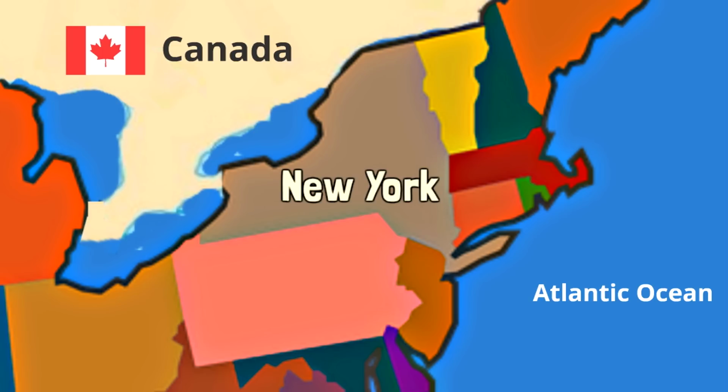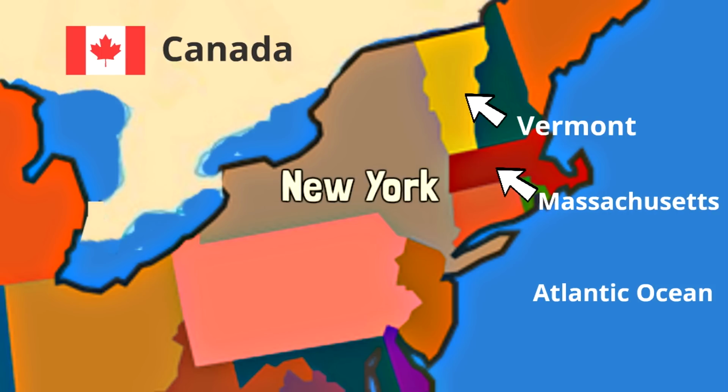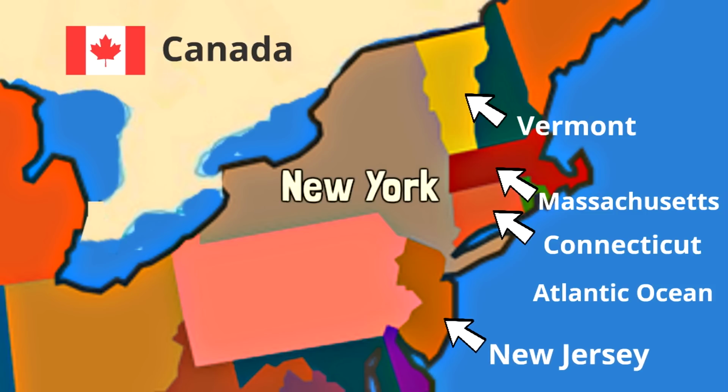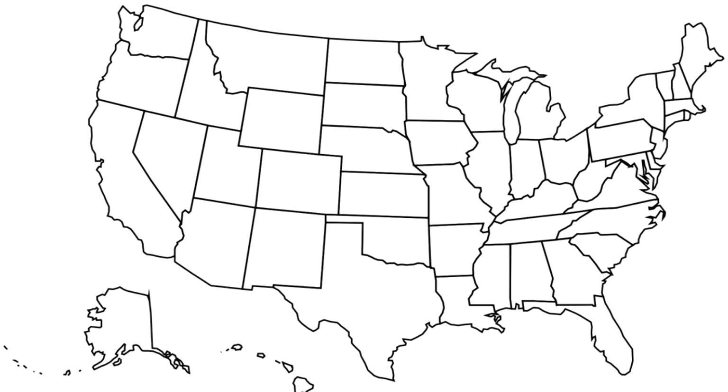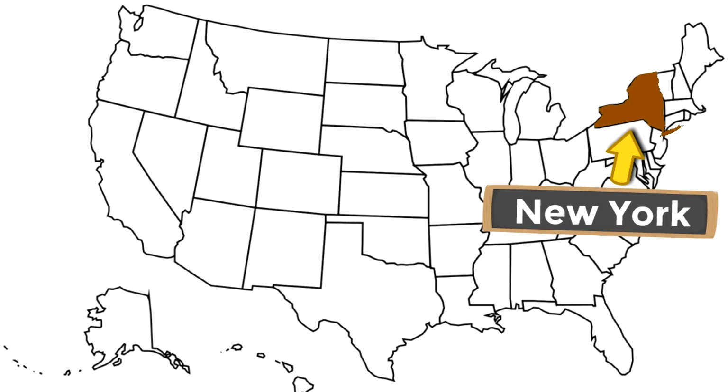To the east is the state of Vermont. Then directly below Vermont, also bordering the state of New York to the east, is Massachusetts. Then below Massachusetts is the state of Connecticut. Then finally, bordering the state of New York to the south are the states New Jersey and Pennsylvania. There are a lot of cool places that border the state of New York. To review, the state of New York is right here in a region of the United States called the Northeast.